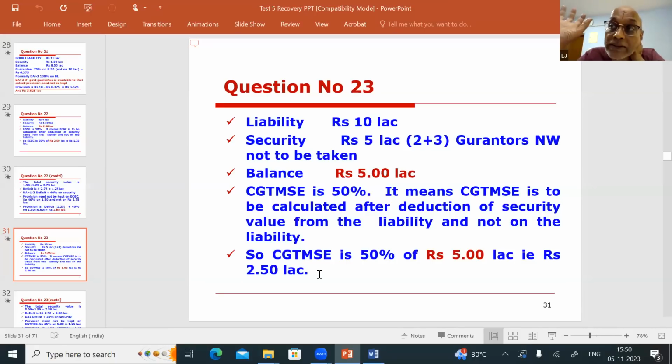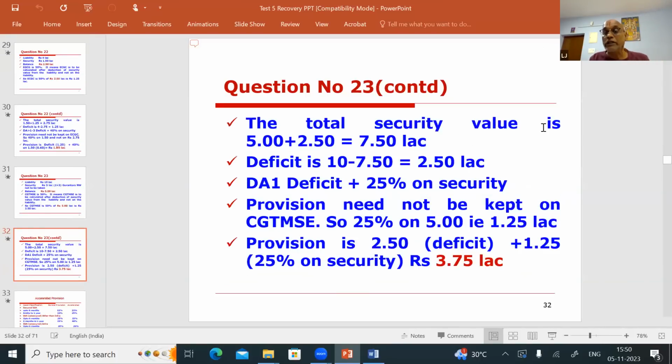Now, what is the total value of the security to find out the deficit? That is prime security, collateral security plus CGTMSE security. The total security value will be 5 plus 2.50. What is this 5? Prime security and collateral security. What is this 2.5? CGTMSE guarantee. All three will come together. 7.50 is the security value. What is the deficit? Deficit is book liability minus security value, 2.5. Now it is DA1. DA1 provision is deficit plus 25% on the security.